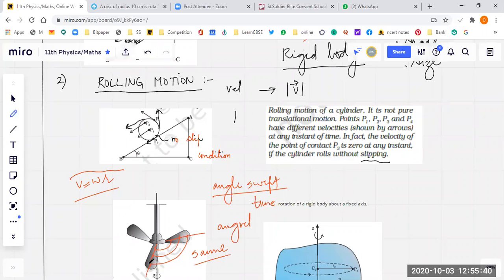Now, what is the difference between rolling motion and rotation motion? When this is rolling, let's say this is the axis, which I'm not able to draw. Actually, it will be perpendicular to the plane, perpendicular to my laptop, perpendicular to the screen of your mobile. So this axis is coming down. This axis is not stationary.